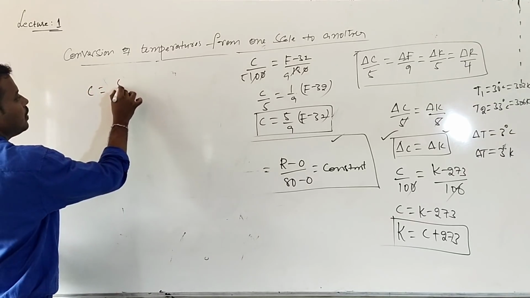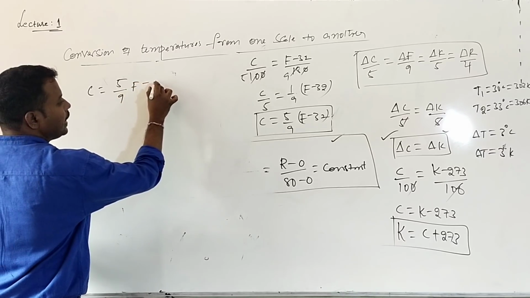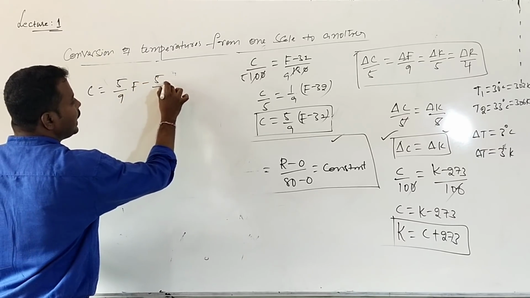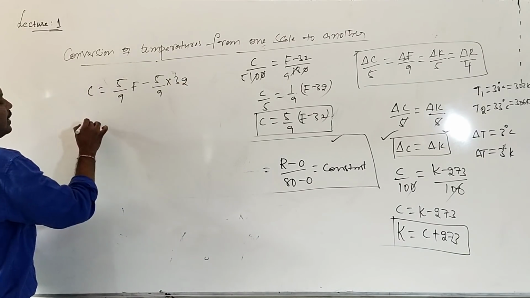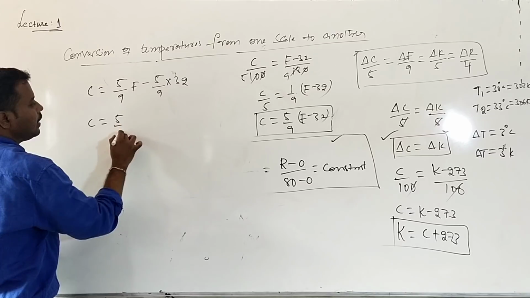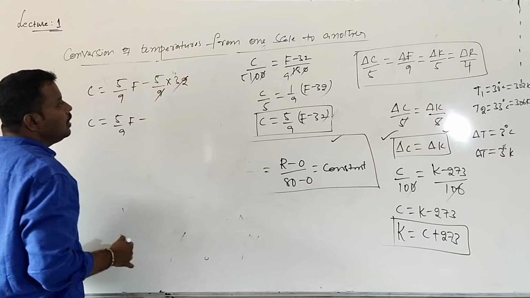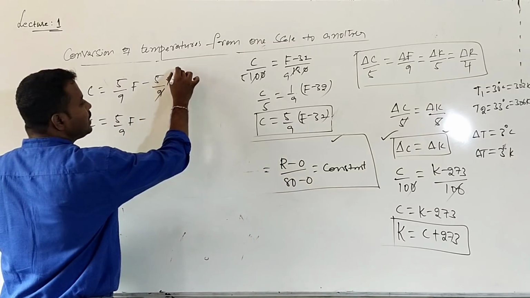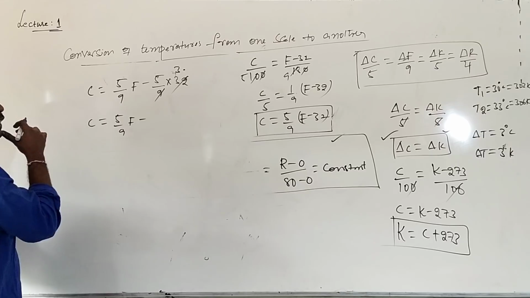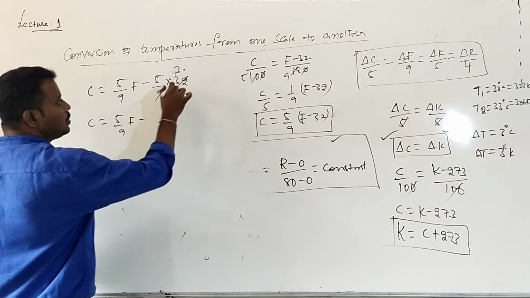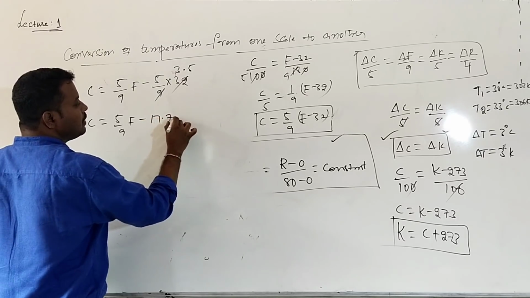C is equal to 5 by 9 into F minus 5 by 9 into 32. So what will I get? C is equal to 5 by 9 into F minus, 9 ones are 9, how many times will 9 go? Nearly 3. 9 3s are 27. So 27 here, 32 is there, 32 means 45, so 3.5. So approximately here I will get 17.78.